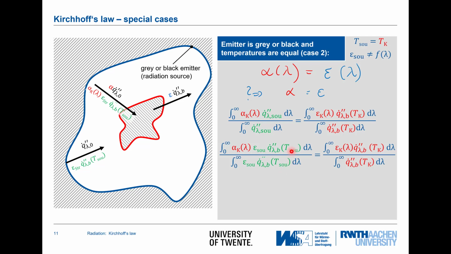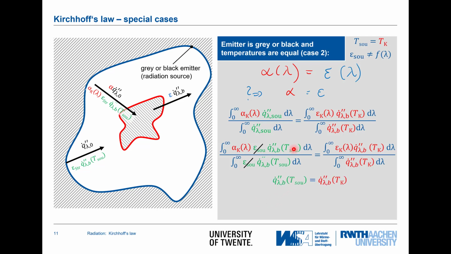And now I have assumed that T source equals Tk. We will get to that in a second. We can first eliminate epsilon source, because epsilon source was not a function of wavelength, so we could put it in front of the integral and then eliminate it.